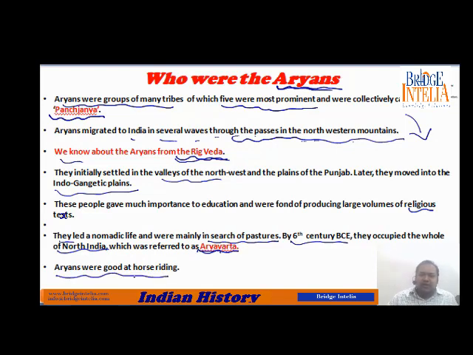And Aryans were very good at horse riding. Please mind that people of the Indus Valley were not aware of the horse. Evidence of horse has been found in limited quantity from certain places in Gujarat. That means as a whole, Indus Valley people were not aware of how to use horses. So these new people who had come to that area were well trained in horse riding. That was their power.